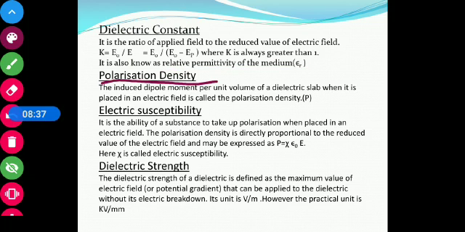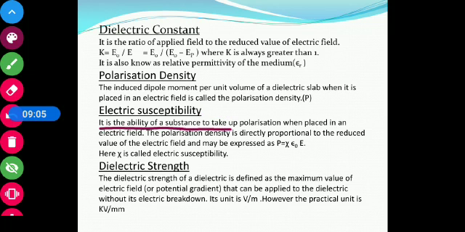Now, the polarization density. It is the induced dipole moment per unit volume. Induced dipole moment per unit volume of a dielectric slab when it is placed in an external electric field is called the polarization density. The third term is the electric susceptibility.